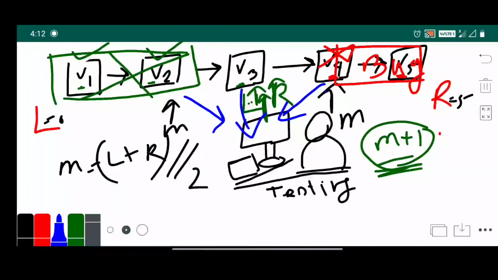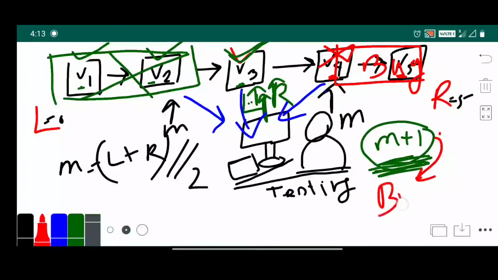Mid is not a bad version. So whenever the result is that mid is not bad, we always do an extra check. Whenever mid is not a bad version, we need to look forward to check if mid plus 1 is bad or not.